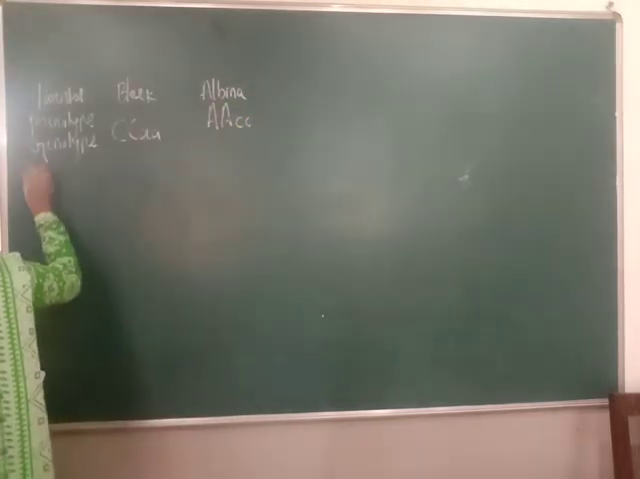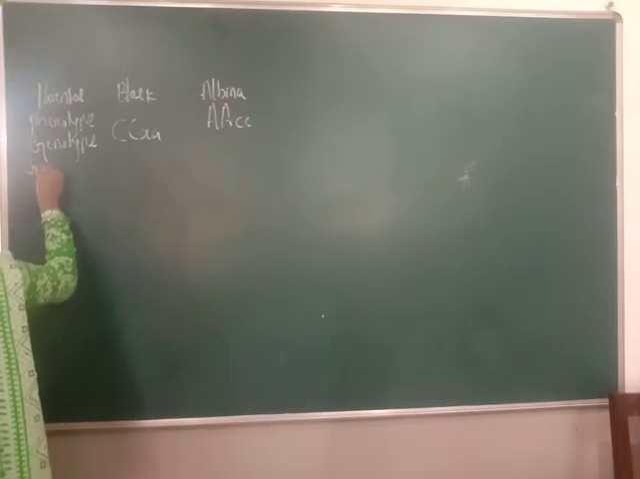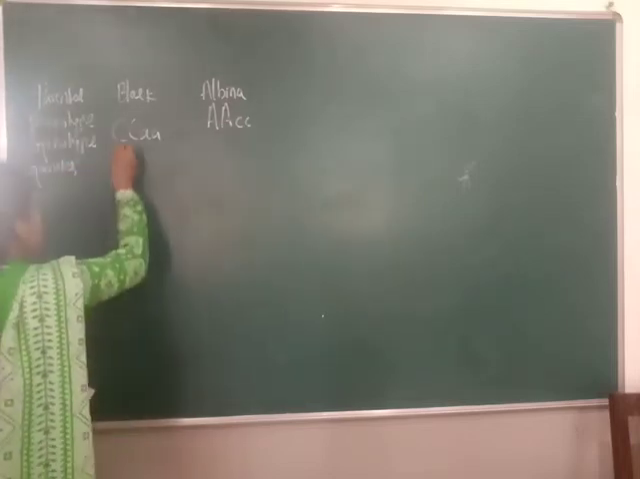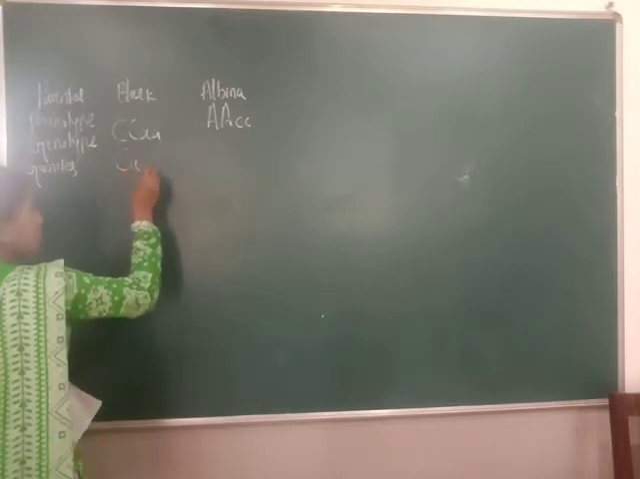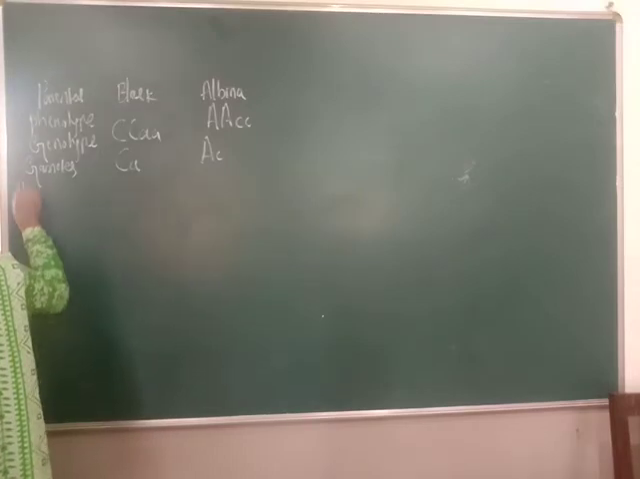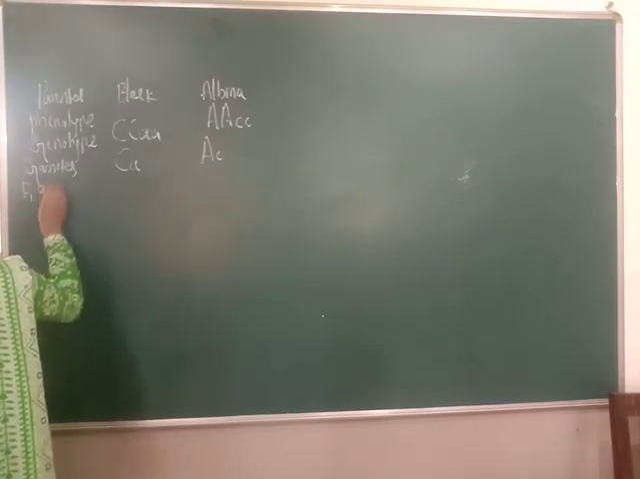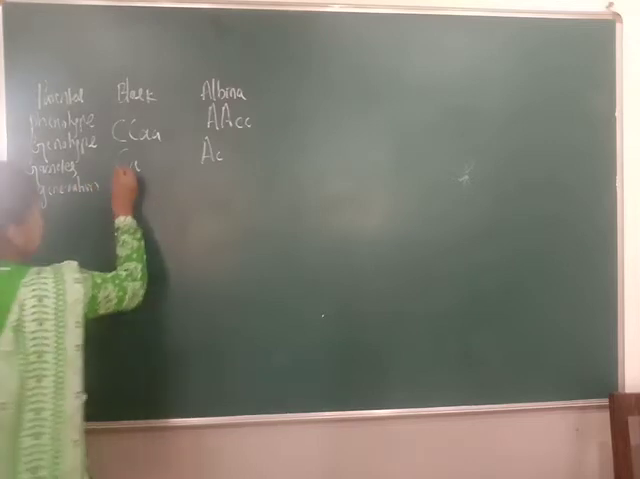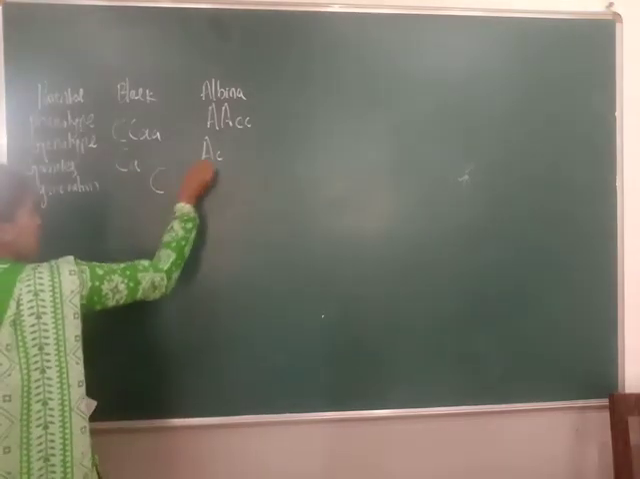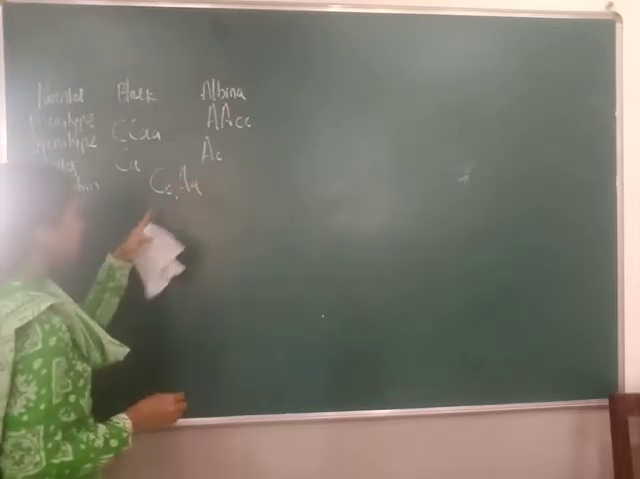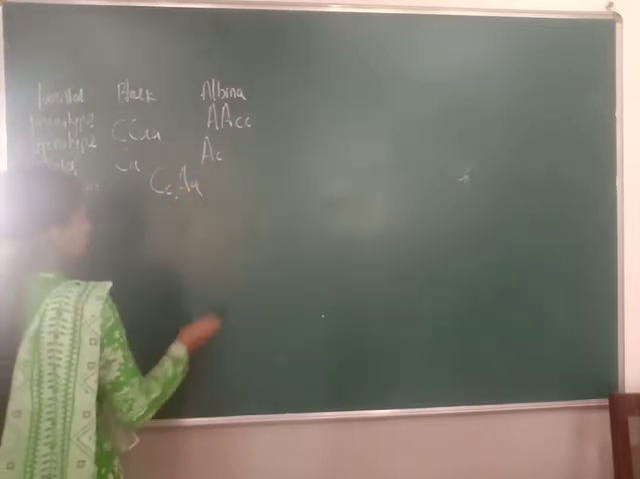Then next, gametes. How will the gametes become here? Capital C, small a, capital A, small c. How is the F1 generation? How is the offspring here? That is capital C, small c, capital A, small a. Means dominant you have to write first, then you write recessive.